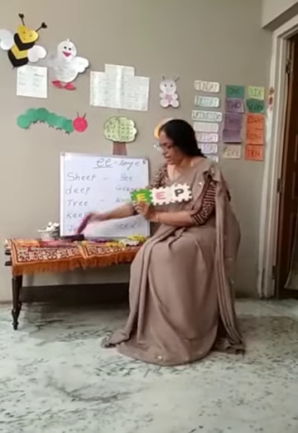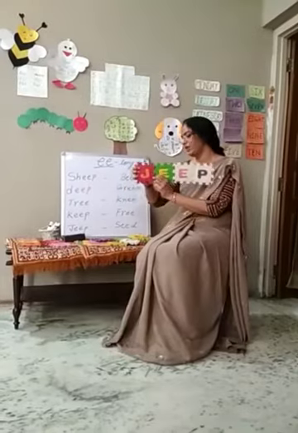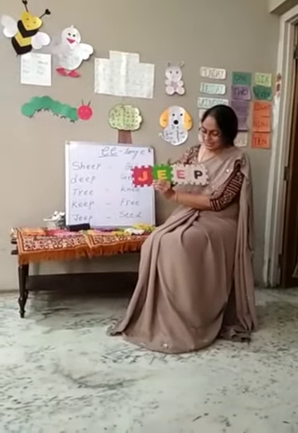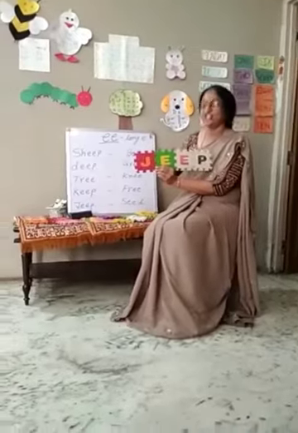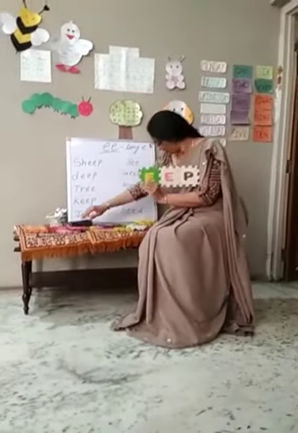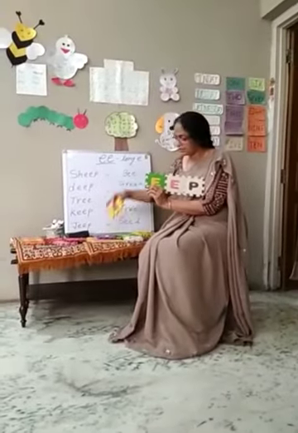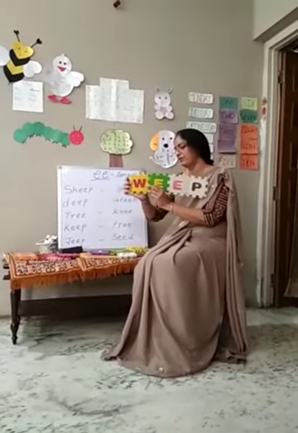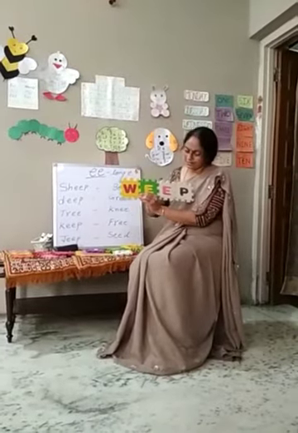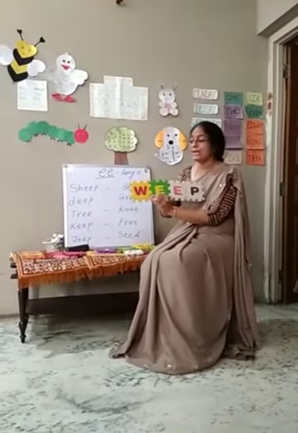Now, if J comes, you know the sound of J? J, E, P, J, E, G. And if it comes W, V. You know the sound? V, E, P, V.